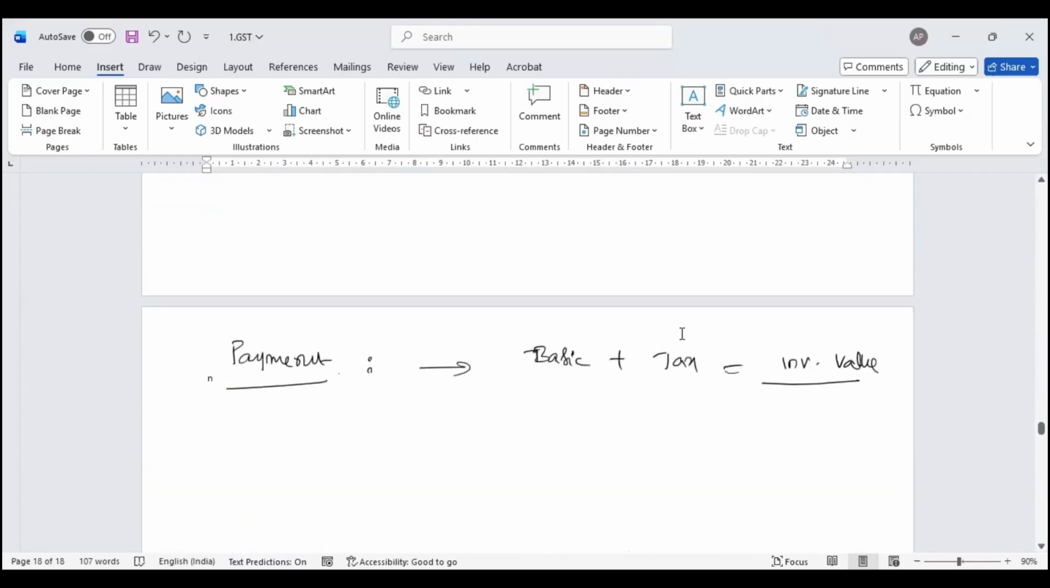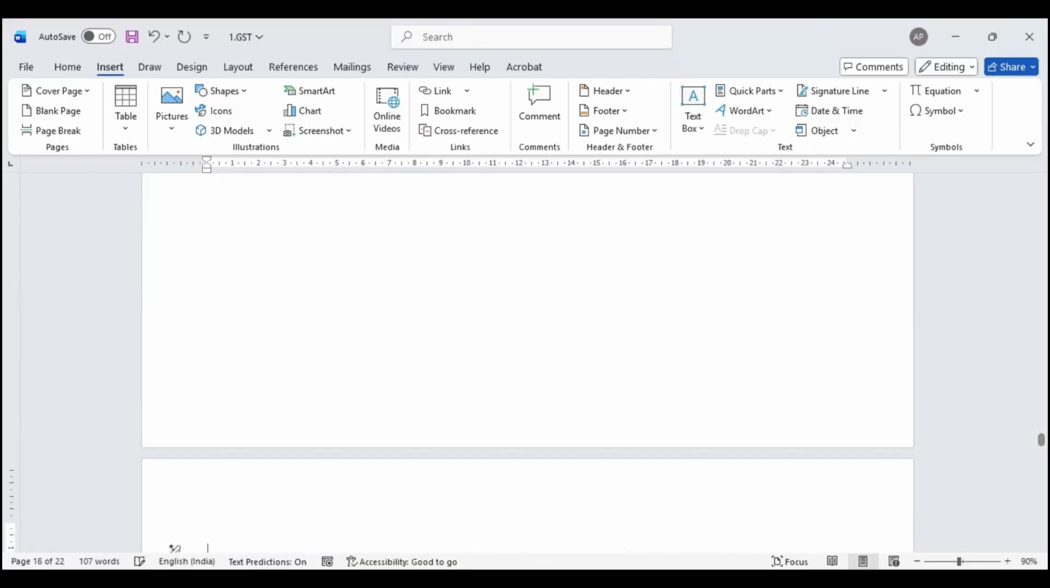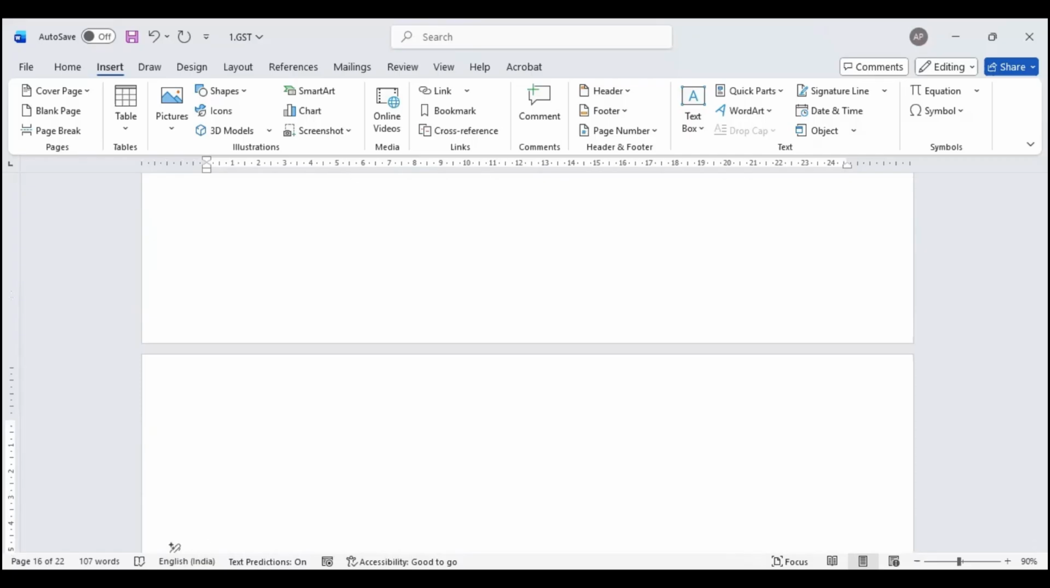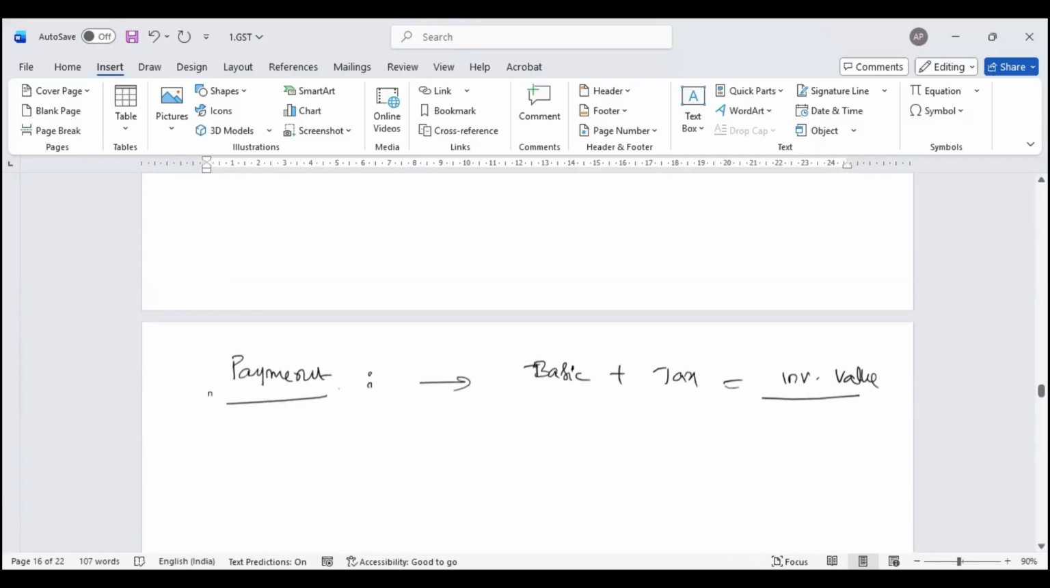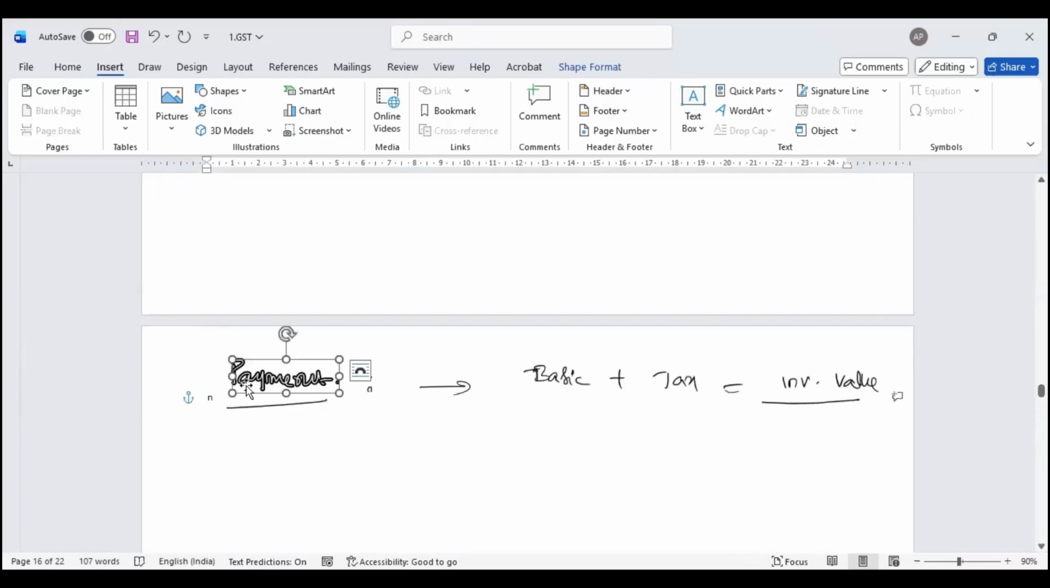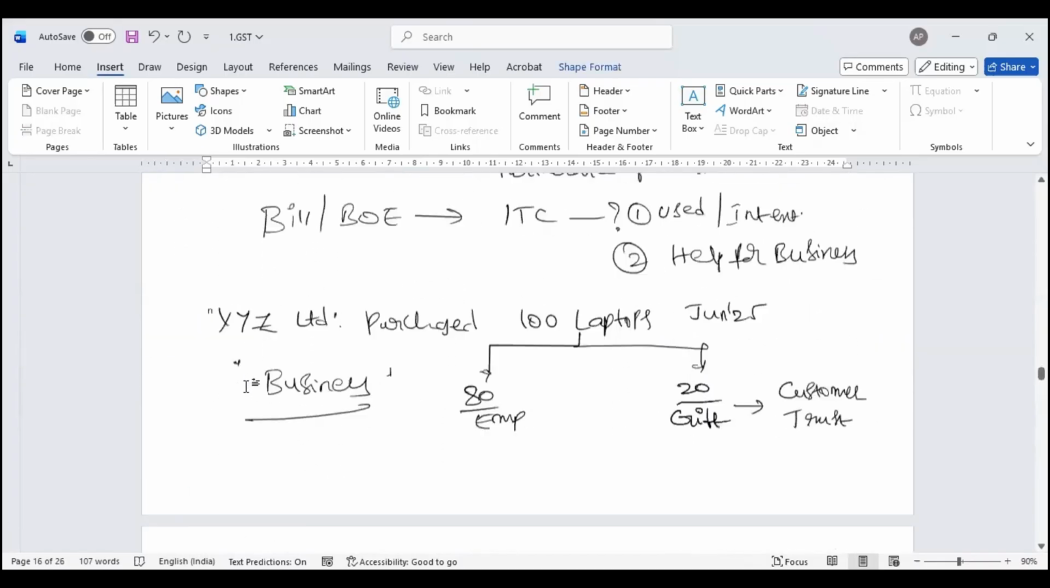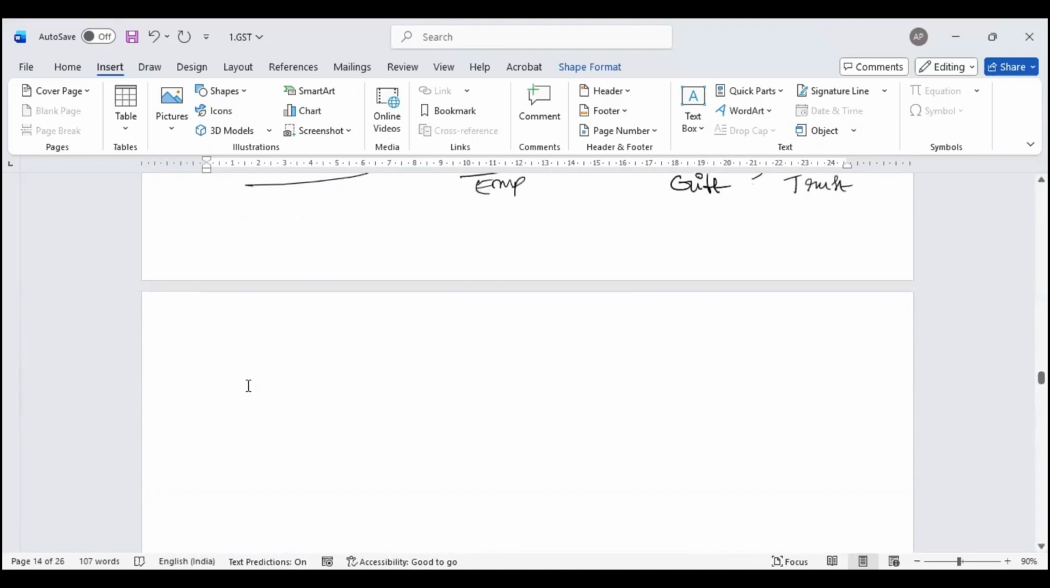Any doubts before we go further? This related party has been written in the Act. Otherwise, from a state perspective, there is a definition under Section 15. When we visit Section 15, related party will be defined.